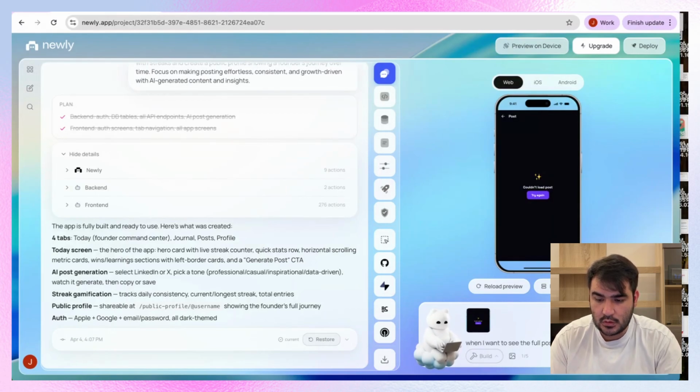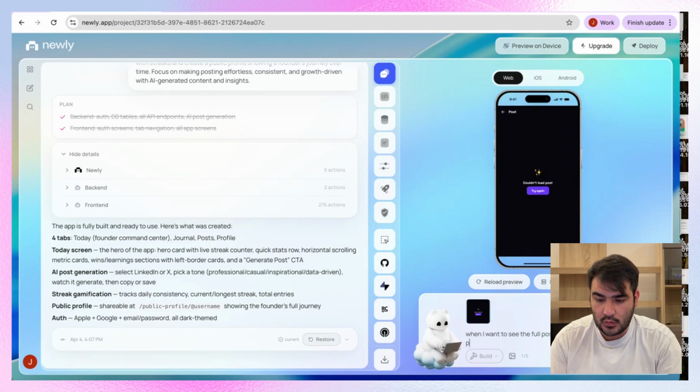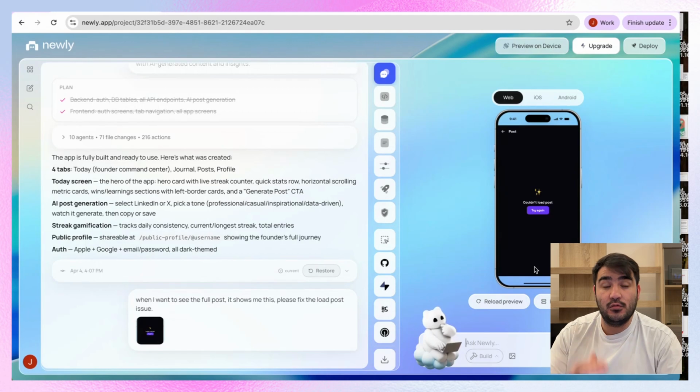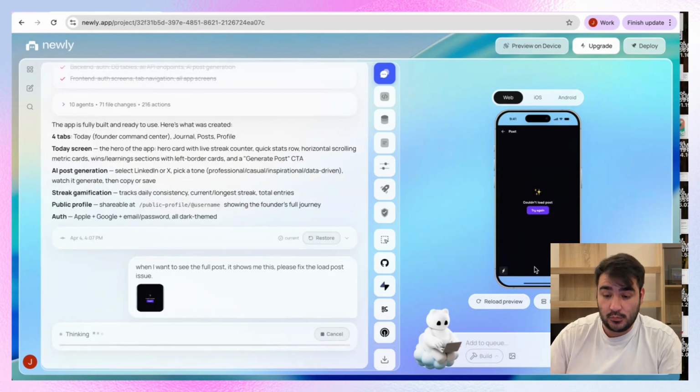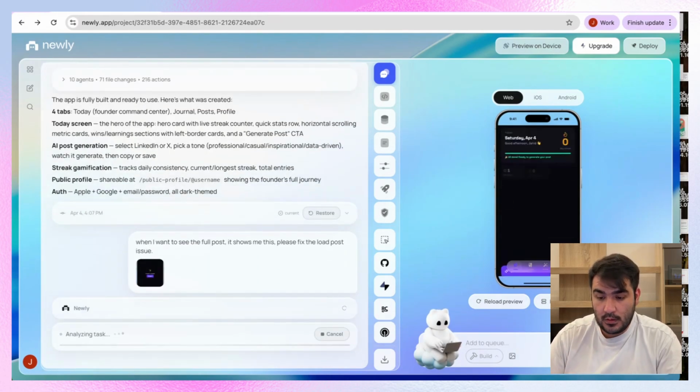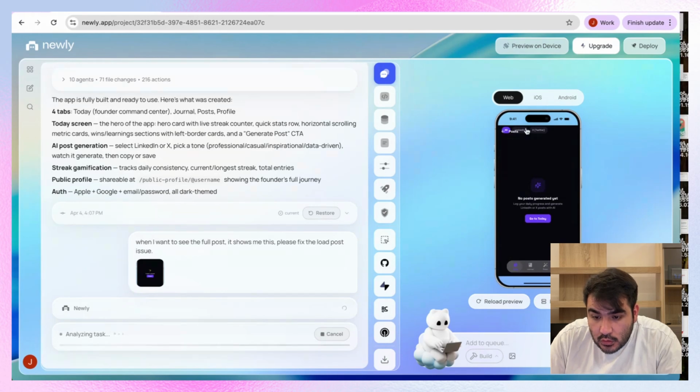Please fix the load post issue. So we just tell AI to fix that. So we can actually see the whole post, the full post here. That's amazing. And here we can also go to today.